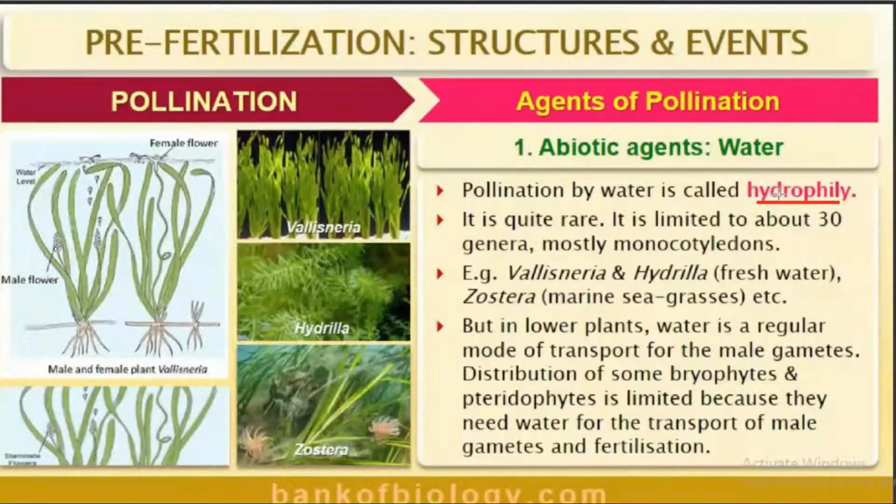Water pollination is actually rare. It is found mainly among monocot plants. Examples: two aquatic plants, Vallisneria and Hydrilla. These two plants are found in fresh water. One more example is Zostera. Zostera is marine; it grows in marine water or sea water.